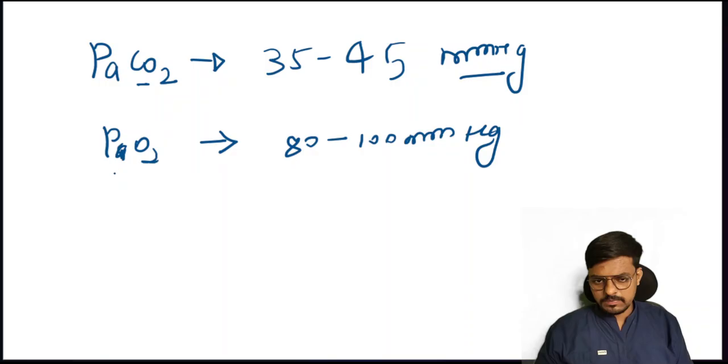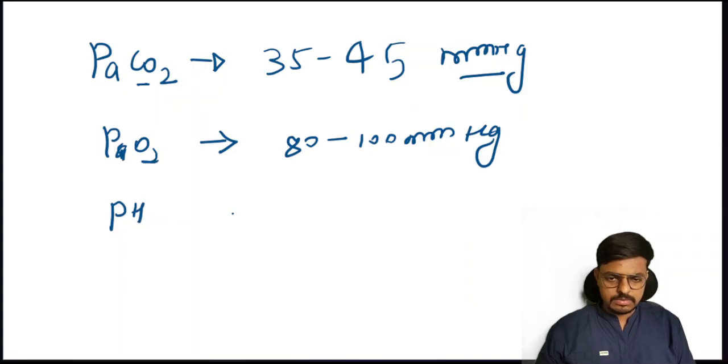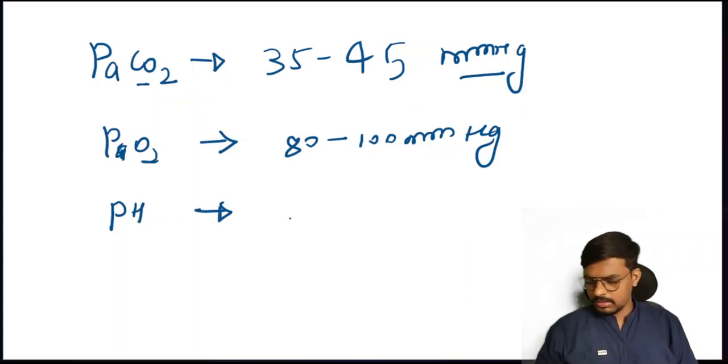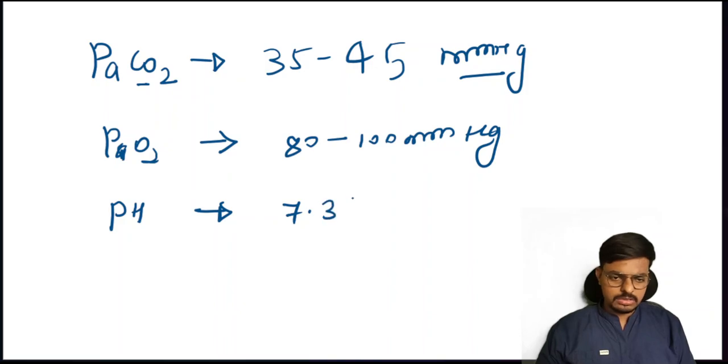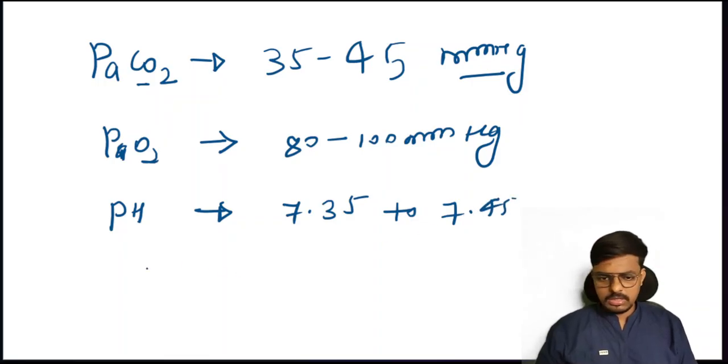Then my next question is, what is the normal pH of the blood? Can anyone tell? Yes, 7.35 to 7.45. Okay, done.